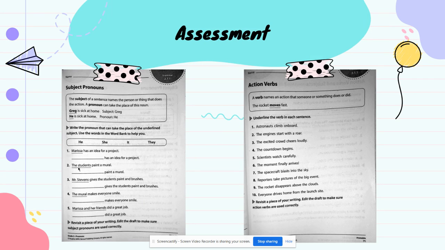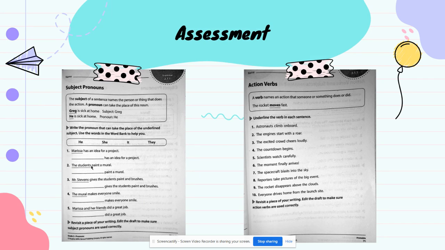Number 2, the students paint a mural. The students, okay, so students. So that's more than one, right? That's a group of people. So I'm going to use what? I'm not going to use it. This is about an object. I'm not going to use she or he because these are for only one person and it says students.